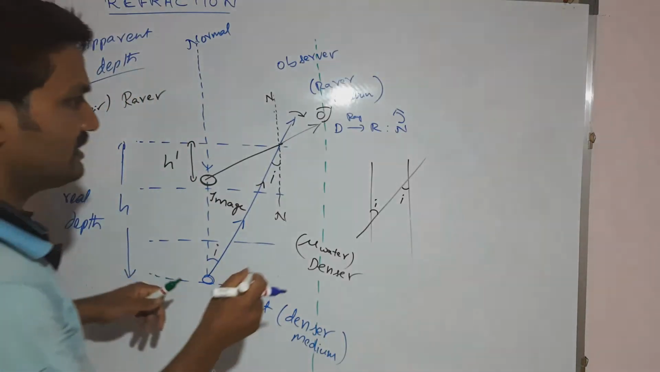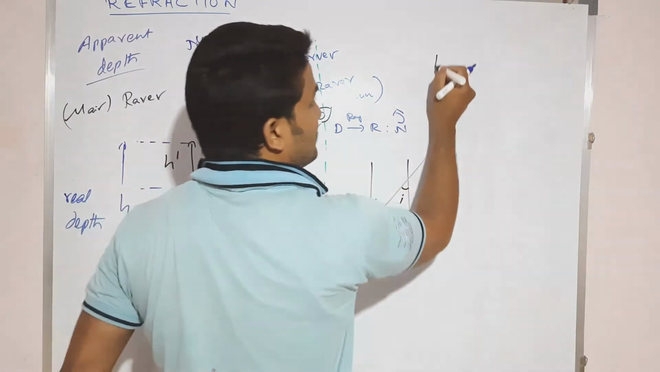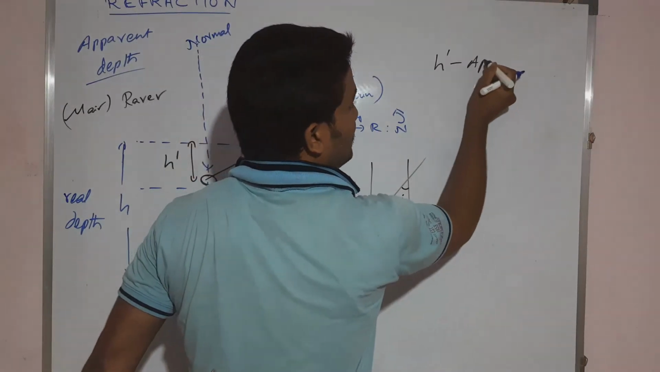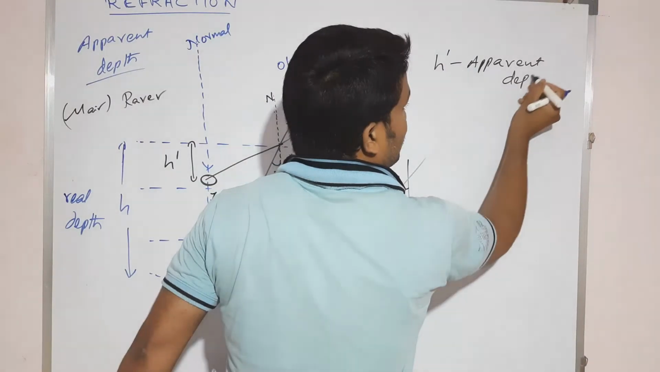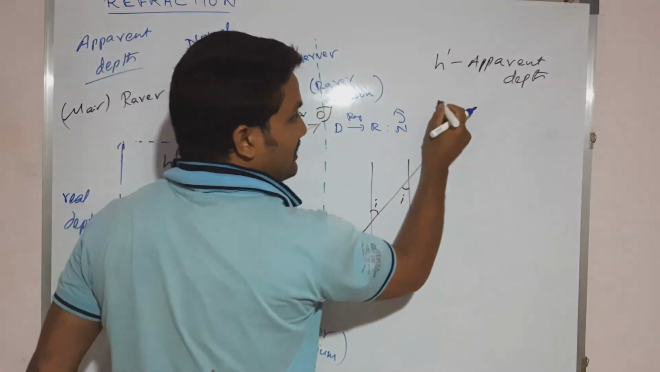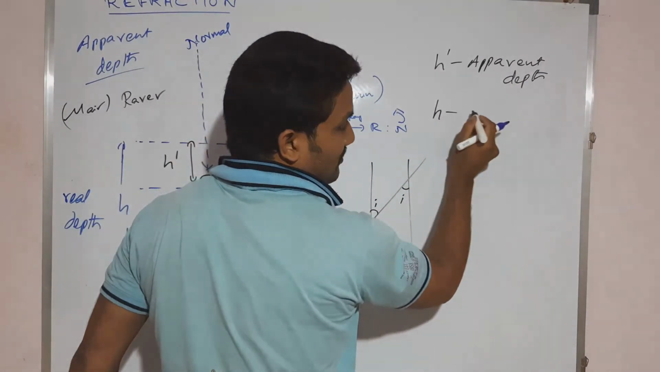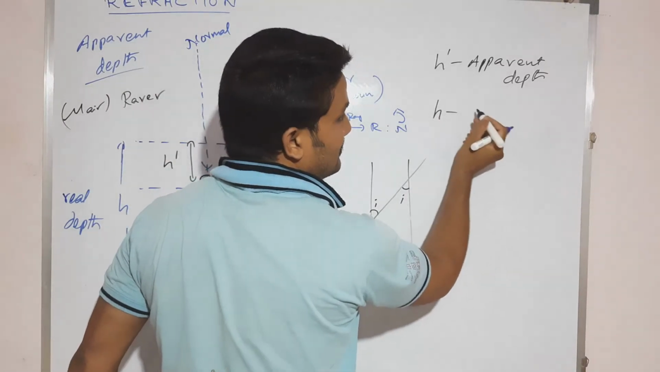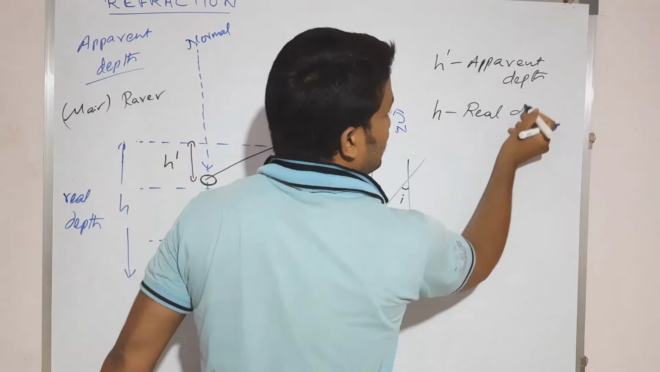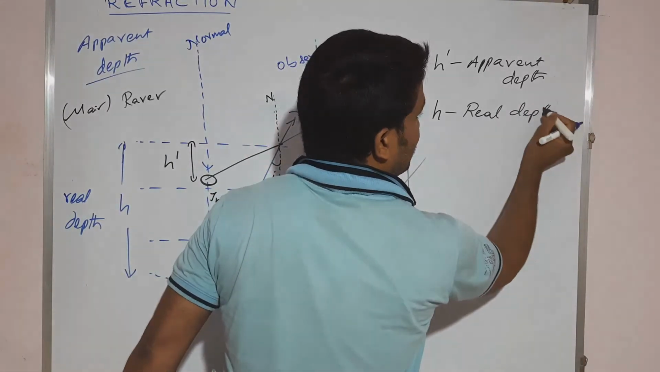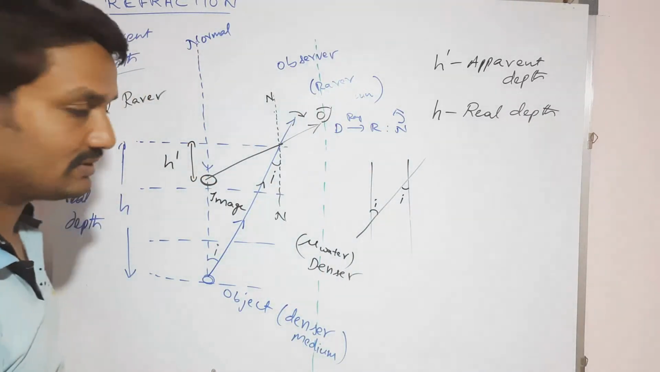So here h dash is called the apparent depth, and h is called the real depth.